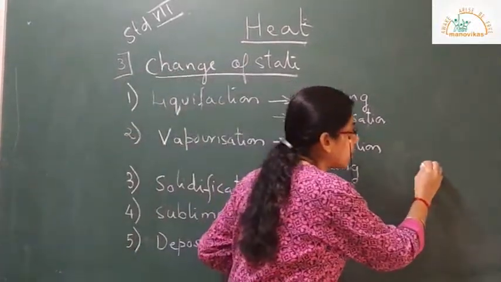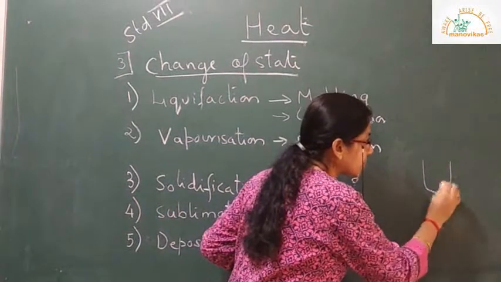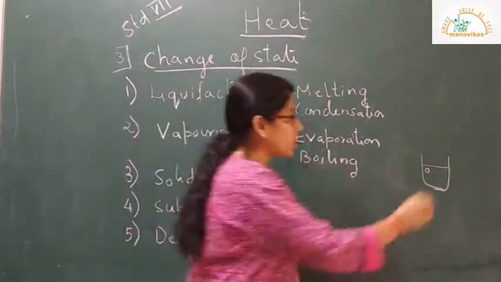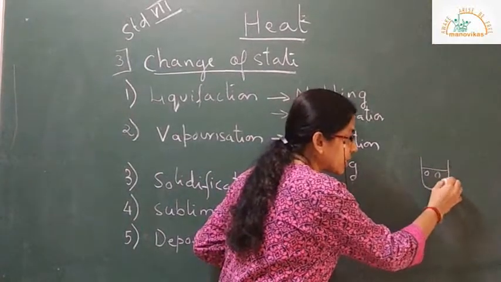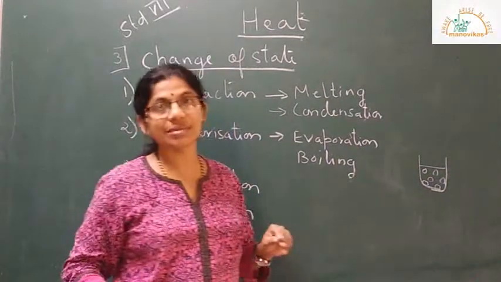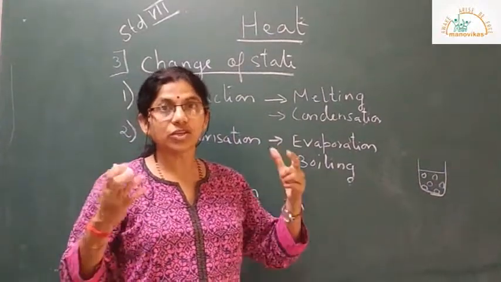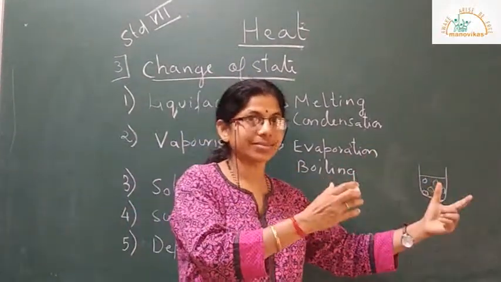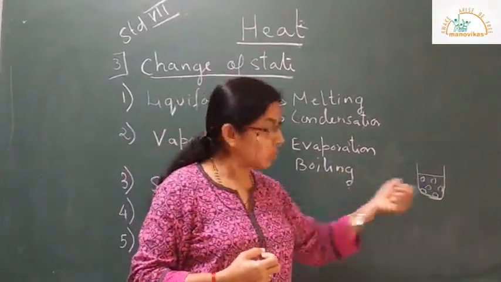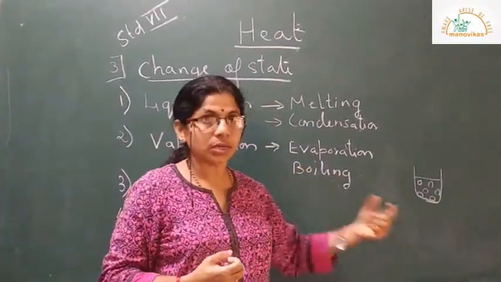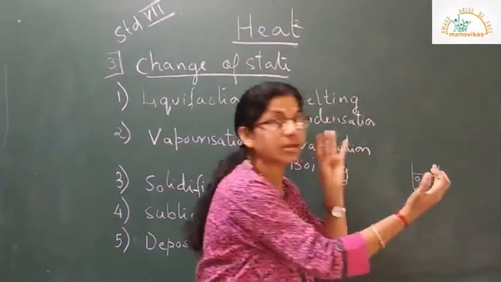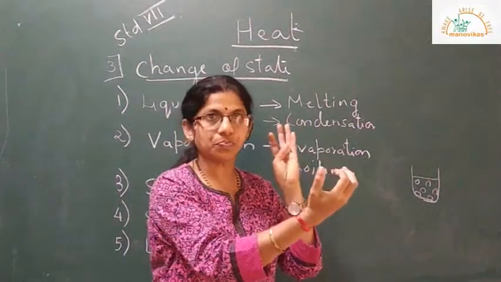For example, if you look at the liquid in the container from the molecular point of view, you find that the molecules are spaced, there will be some spaces in between. When you keep it in the refrigerator, or you are trying to remove the heat, okay, when all the heat is being removed, you find that these molecules will try to come closer.